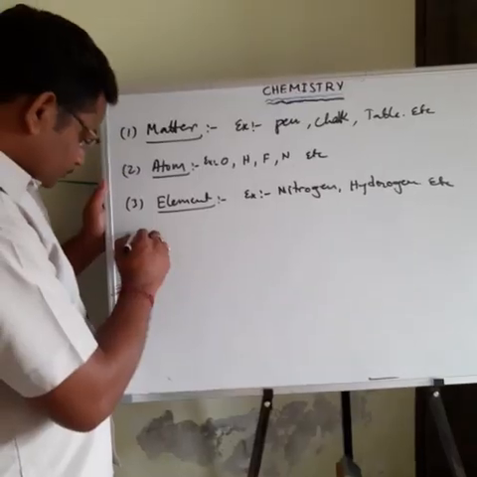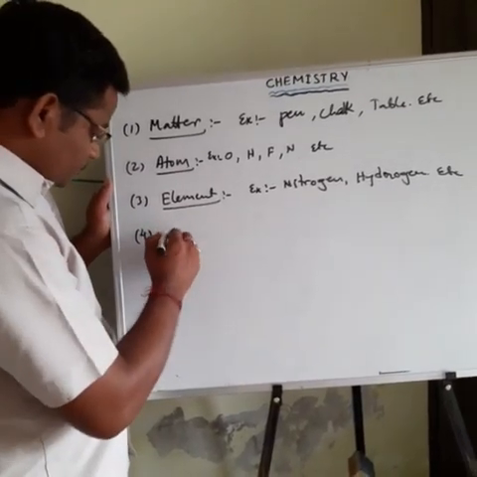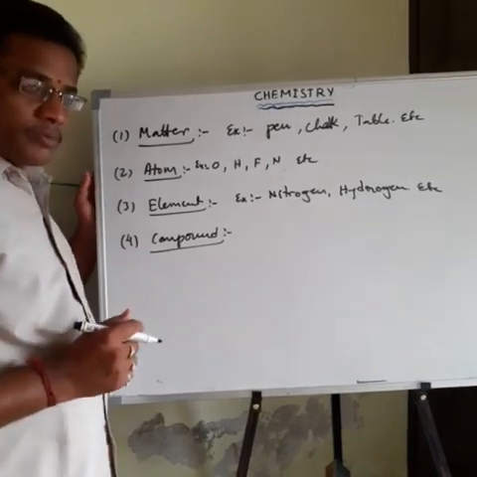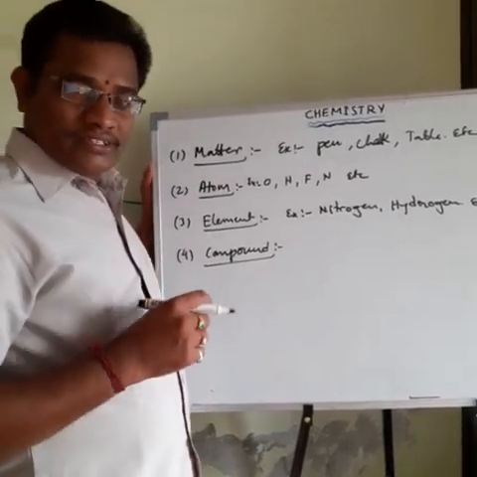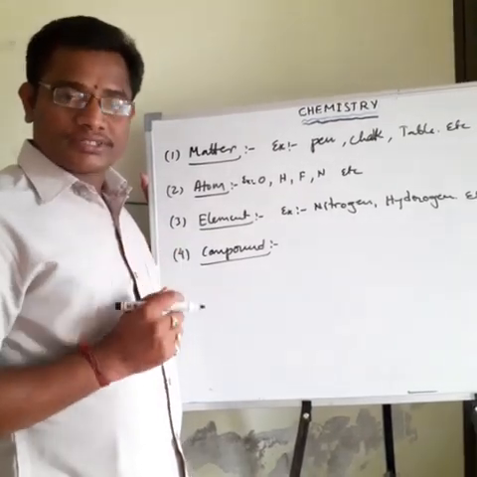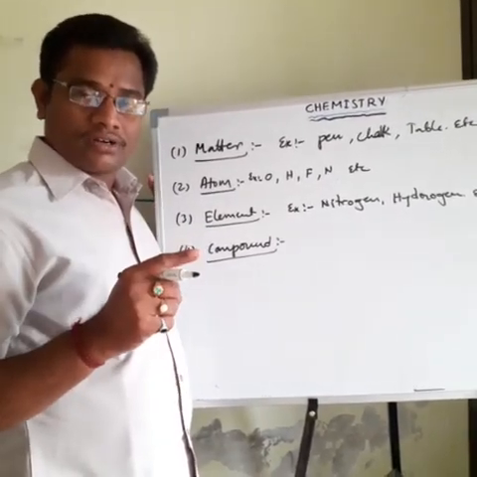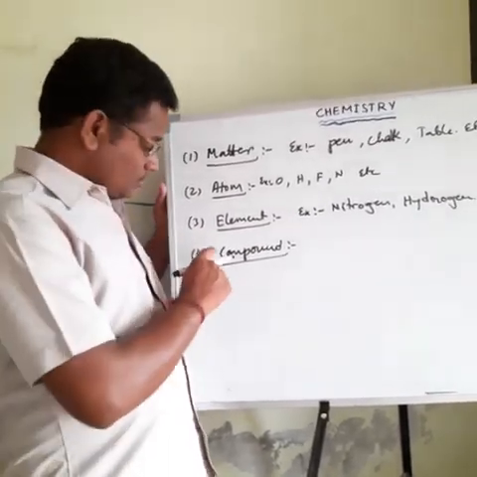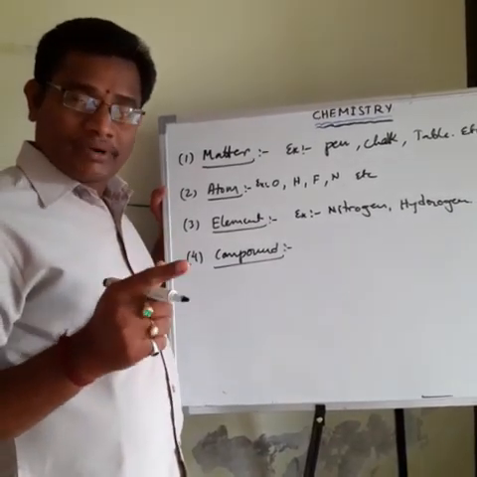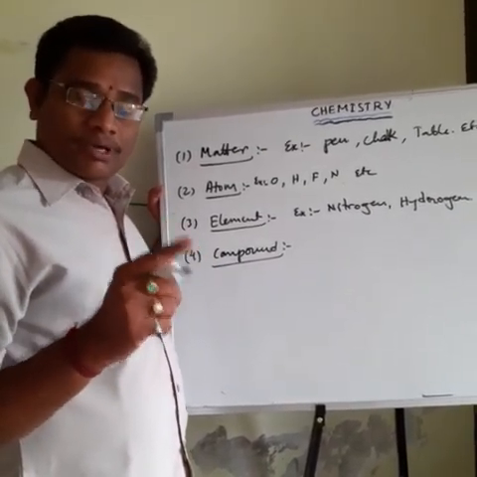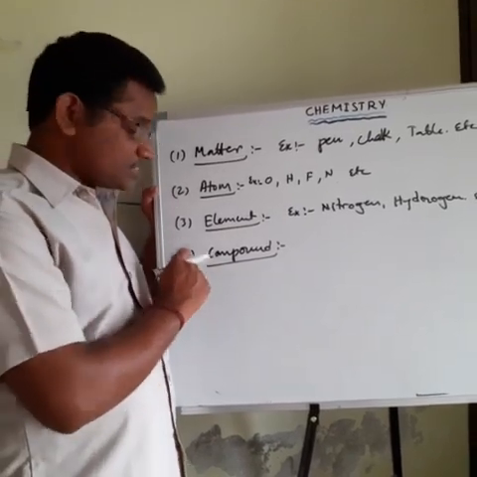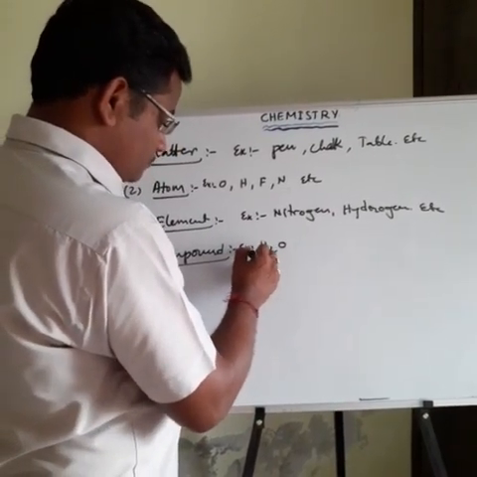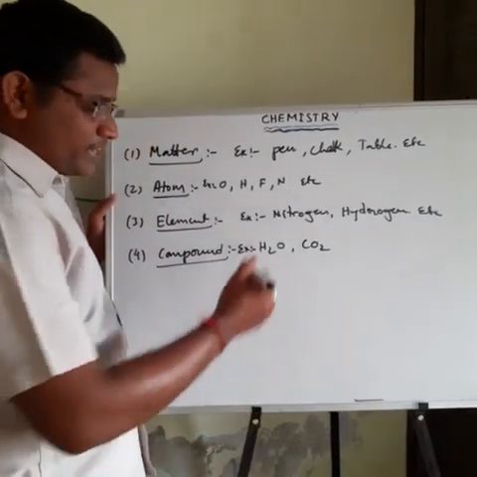The next one is compound. Compound means two or more elements combined in fixed proportion by mass. Two or more different types of elements combined in fixed proportion by mass to form the compound. This type of substance is called a compound. For example, H2O, CO2. So many examples are there.